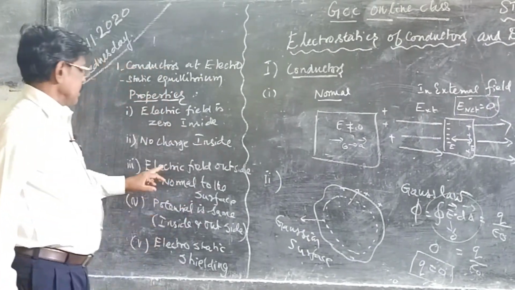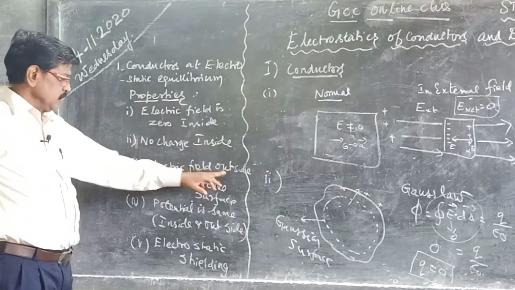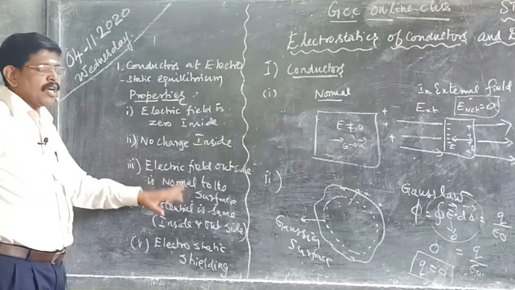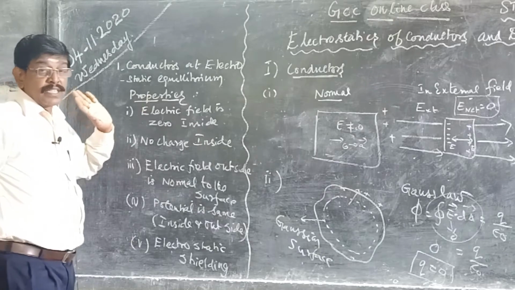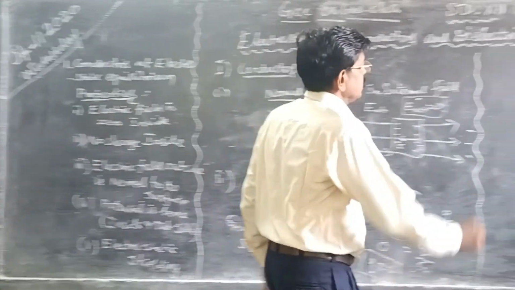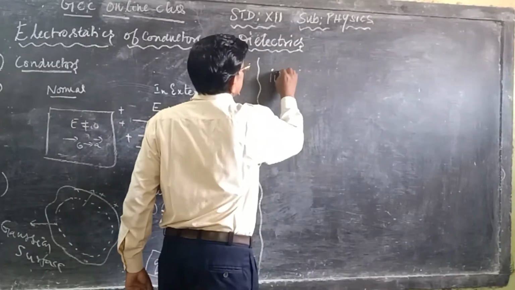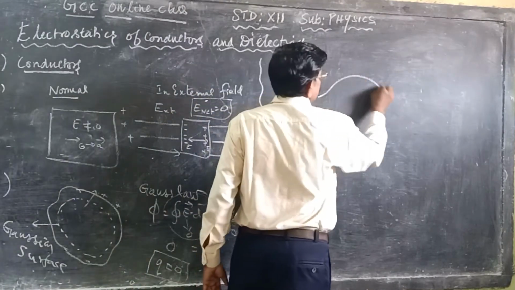The next, third property is: electric field outside is normal to the surface. This is the third one. Consider a surface like this.